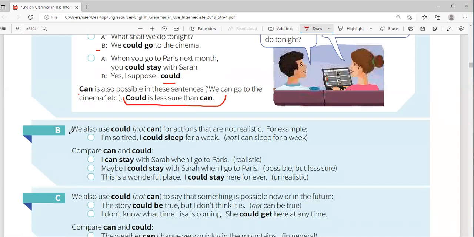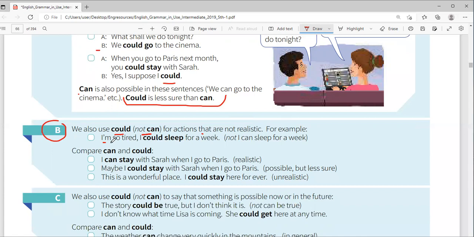Now, we also use could, not can, for actions that are not realistic. So although could and can have almost the same meaning, we have now seen that could can be used for things that you are less sure about. Also, could can be used for things that are imaginary, things which are not real. They are not realistic.